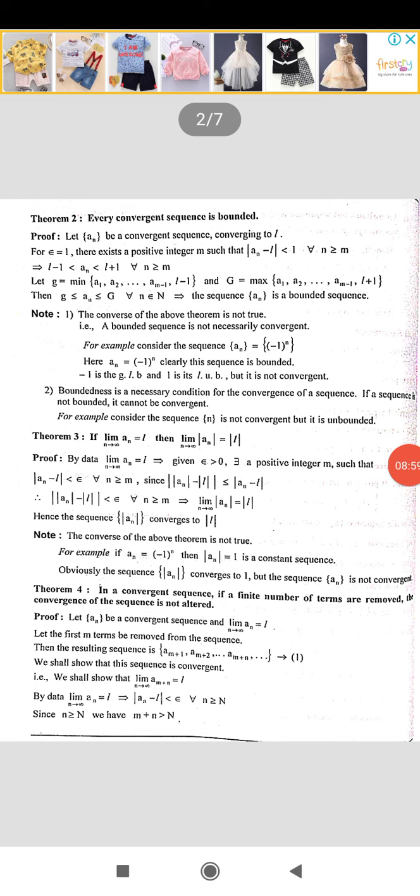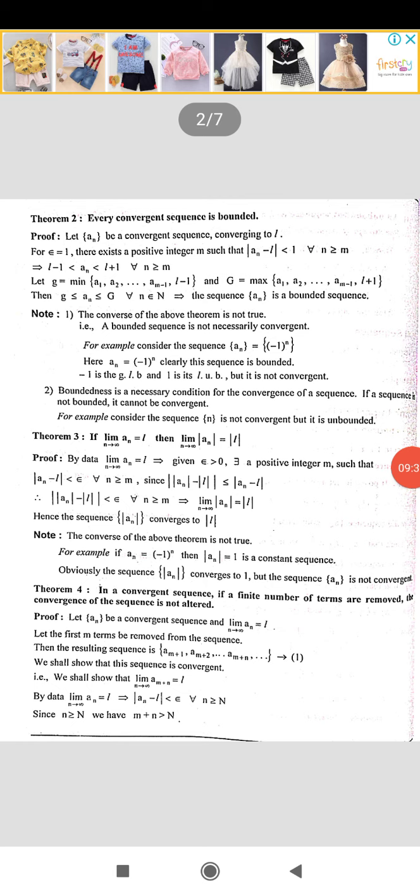Theorem 3. If limit n tends to infinity an is equal to L, then limit n tends to infinity modulus of an is equal to mod L. That is, here we show that if an converges to L, then modulus of an converges to modulus of L. That we are going to show in this theorem. Let us see the proof.